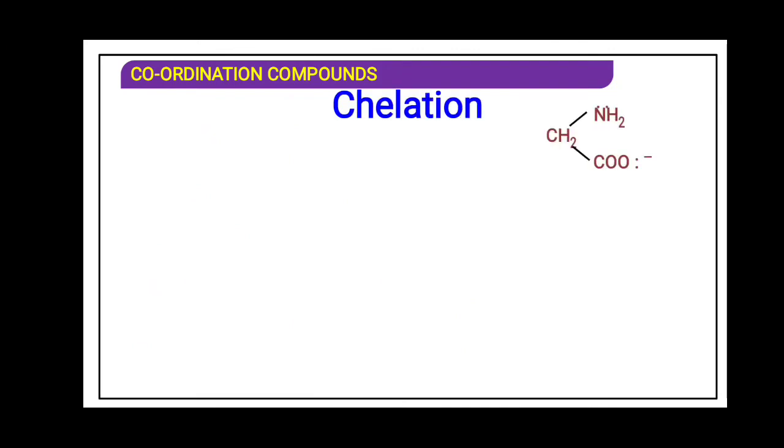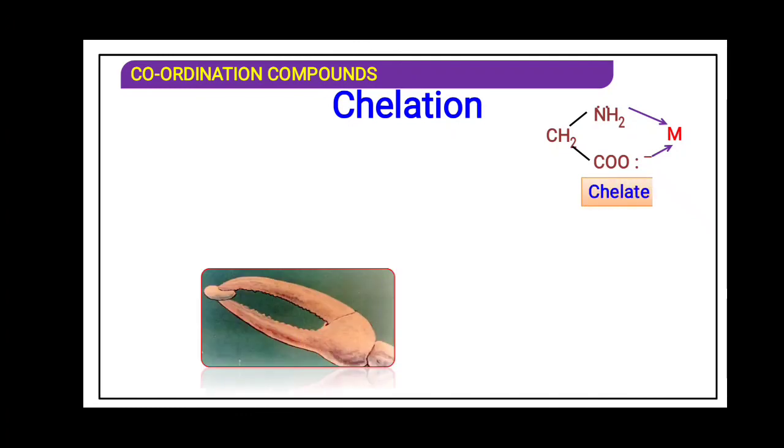What is chelate? Whenever a polydentate ligand is attached to a central metal atom, it is said to be a chelate ligand. Chelate means what? Ring. Chelate means ring. So whenever this polydentate ligand is attached to a central metal atom, a ring formation takes place. That is why it is said to be a chelate ligand, and the complex is said to be a chelate complex. Very simple.